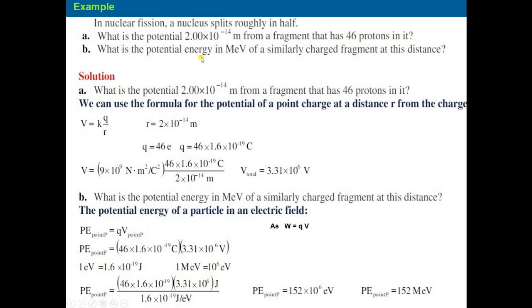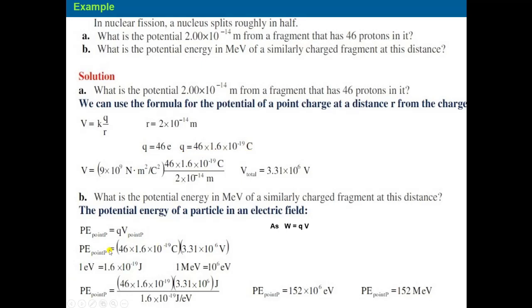The second part is: what is the potential energy in MeV? We have to calculate the potential energy in MeV. Potential energy is equal to QV. As we know, work is equal to potential energy, equal to QV. So the potential energy at the given point P is Q into V. V we have calculated here, and Q is already calculated.